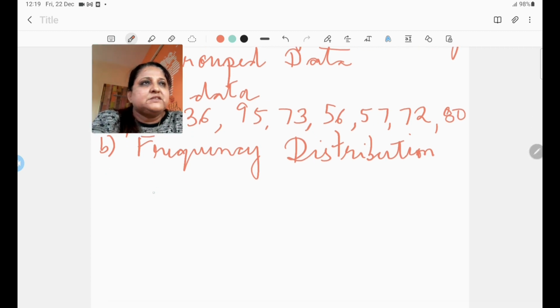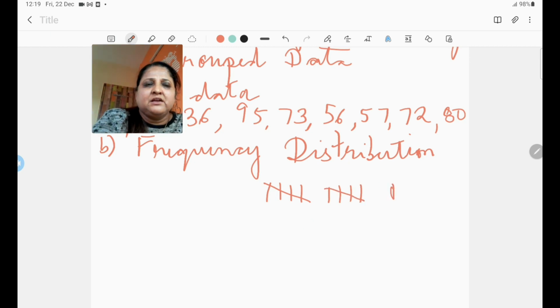Now, we also use tally marks in the frequency distribution table. Why do we use tally marks? Because a person is able to understand the frequency instantly when they look at it. For example, if somebody has got 11 marks, suppose, we can write in numbers in the frequency distribution table as well as use the tally marks. So how do we show 11? 1, 2, 3, 4, 5, 6, 7, 8, 9, 10 and 11. This is how it's shown using tally marks.